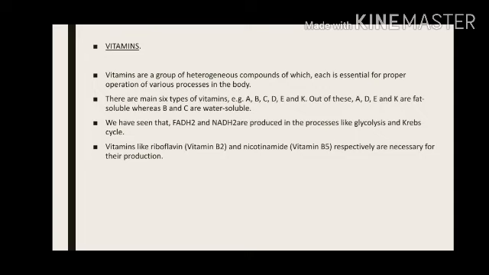They will dissolve, they will become soluble in fats, and then they can be useful to our cells. And vitamin B and C, these two vitamins are water soluble. They require water. They will dissolve in the water inside the body, and then they will be useful to our cells.